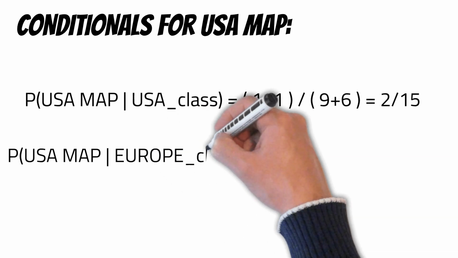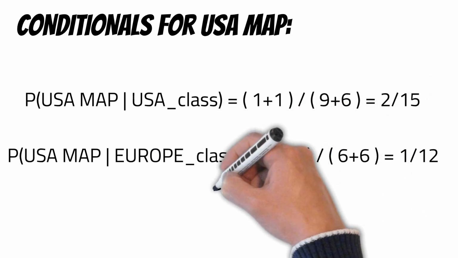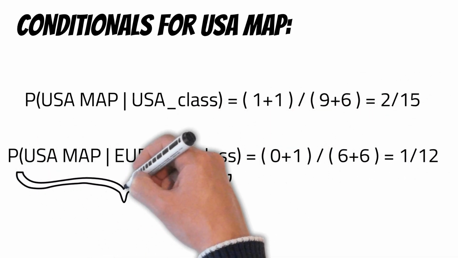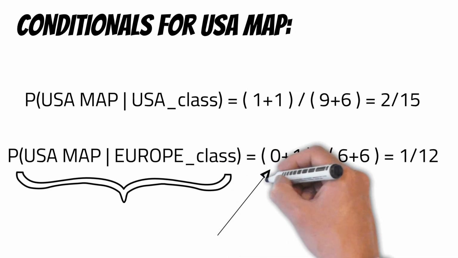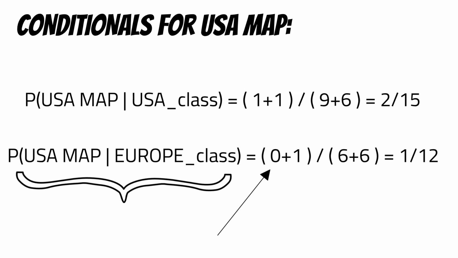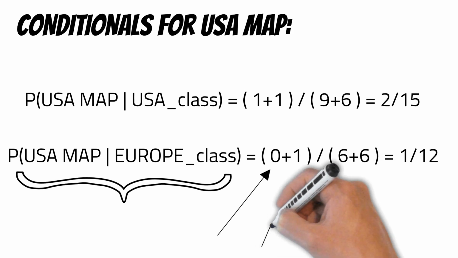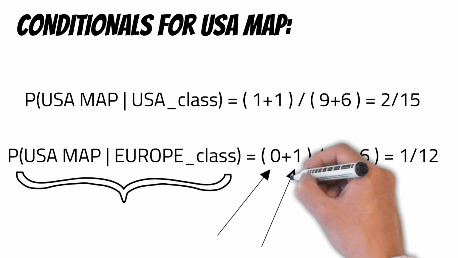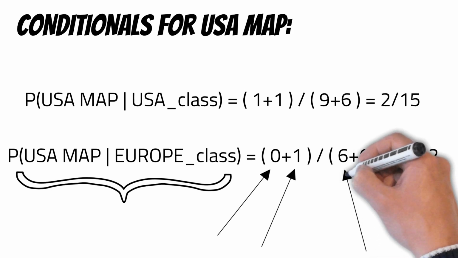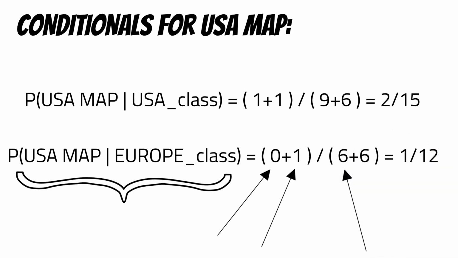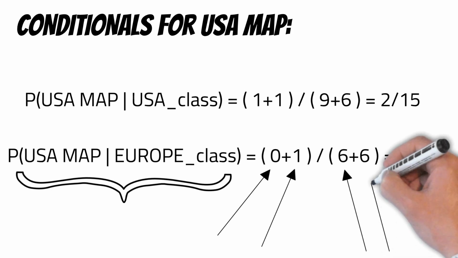Our second conditional for the USA map will give us the probability of a USA map given a Europe class. As you remember, there were no instances in which the USA map occurred in the European class. That's why it's 0. We always add the 1. Then we divide it by 6 plus 6. The first 6 is the count of all the words in the European class.